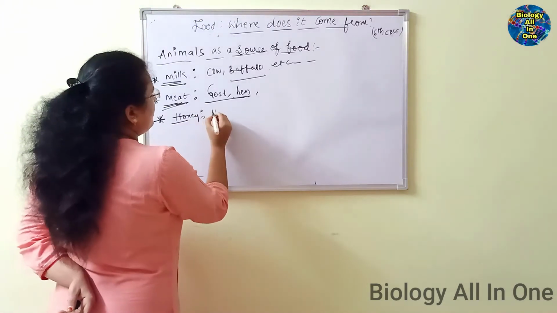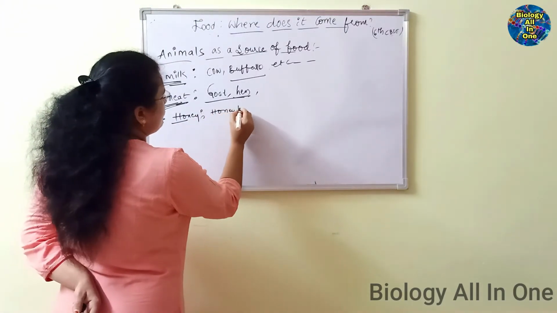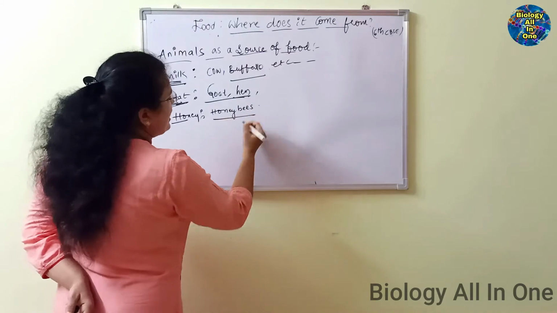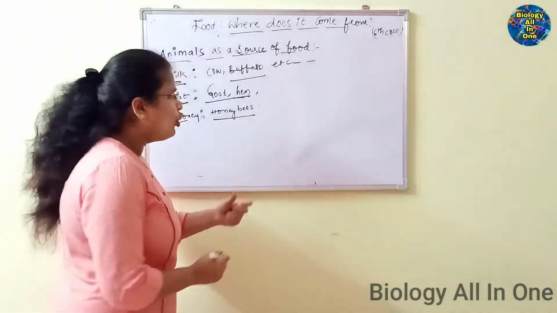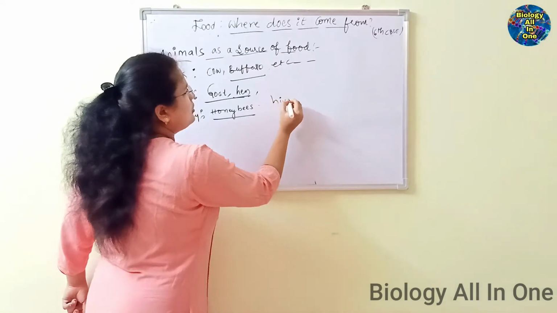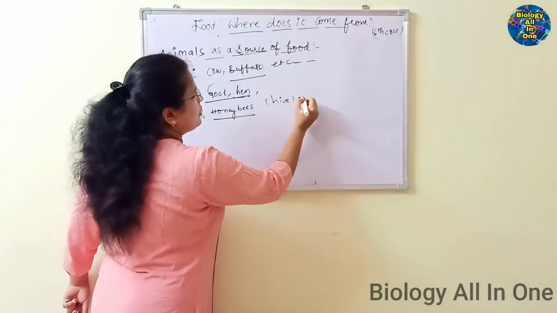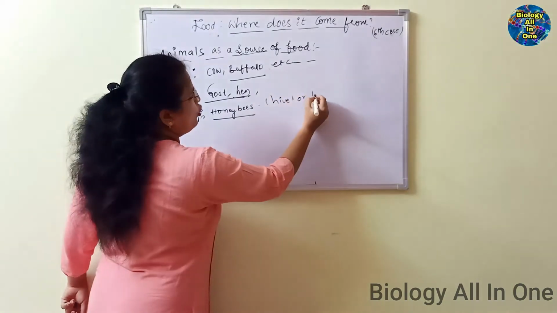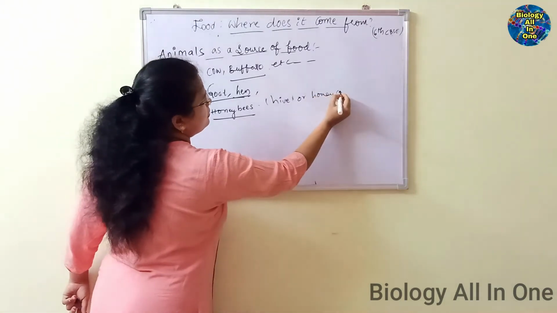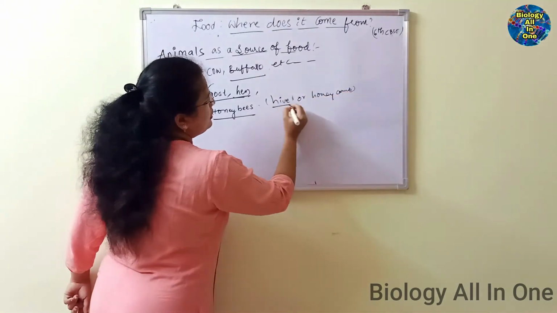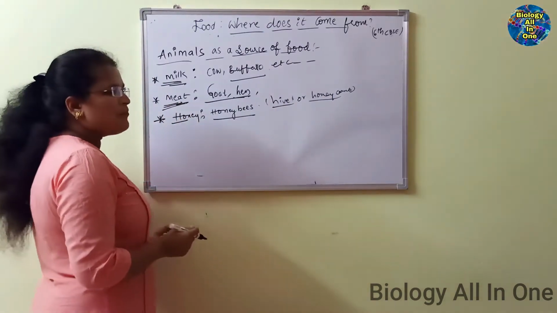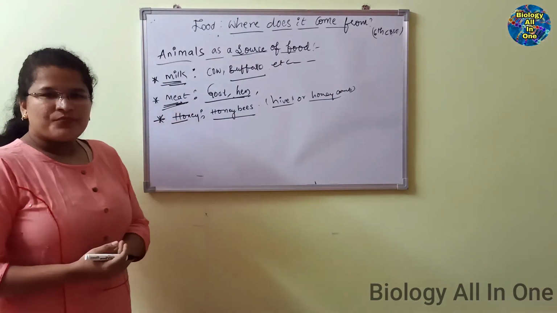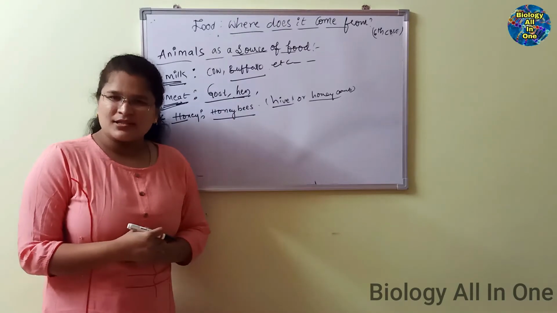Honey from the honeybees. If you observe the honeybee colony, we call that a honey hive or honeycomb. The honeybees collect the nectar from the flowers.